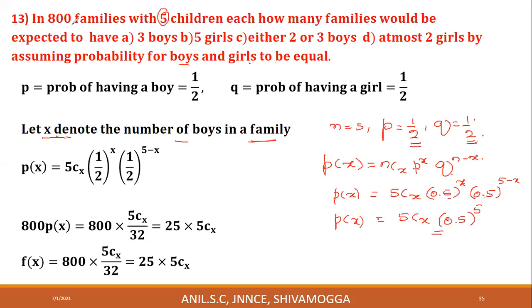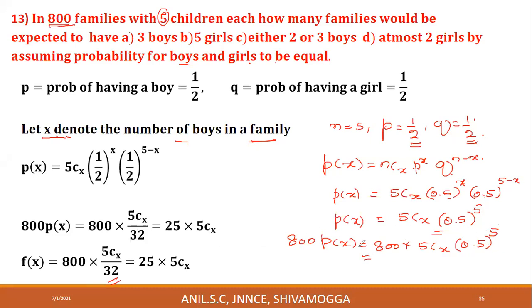How many such families are there? 800 families are there. Now multiply both sides by 800. We get 800 into P of X is equal to 800 into 5CX into 0.5 raised to 5. 0.5 means 1 by 2. 1 by 2 whole power 5 is 1 by 32. That's what I have written here. 800 into 5CX divided by 32.